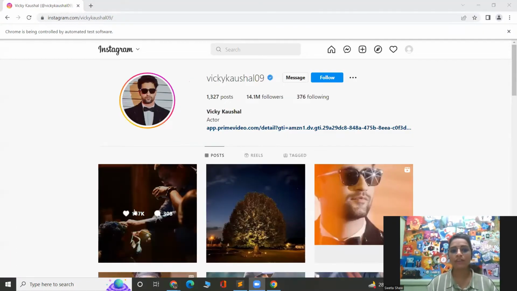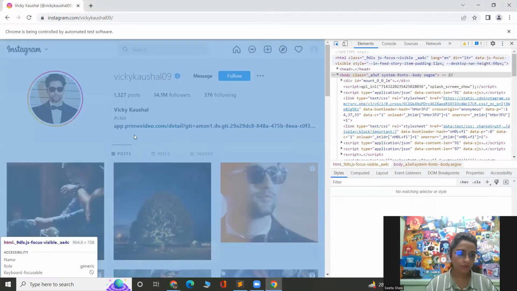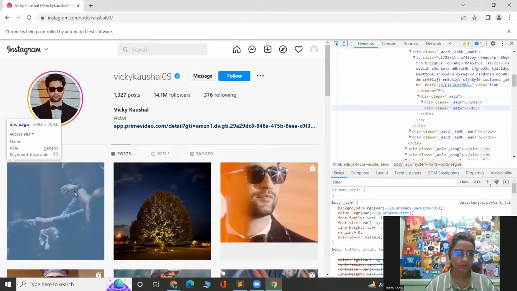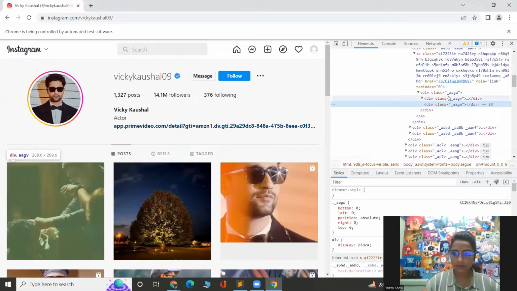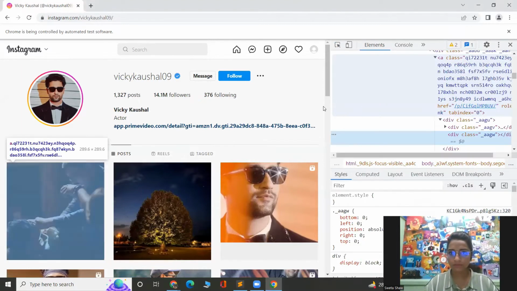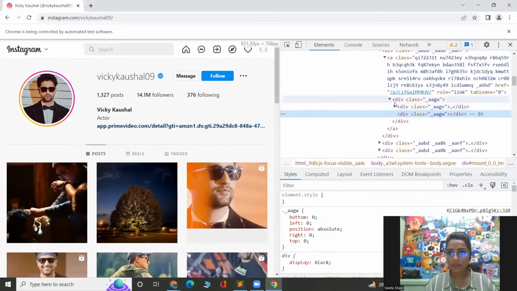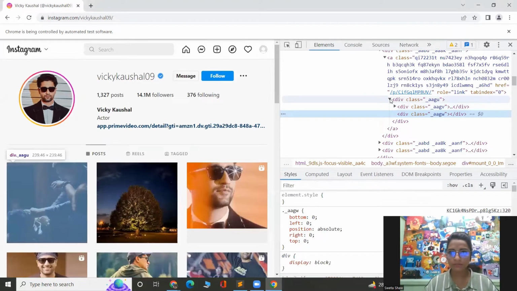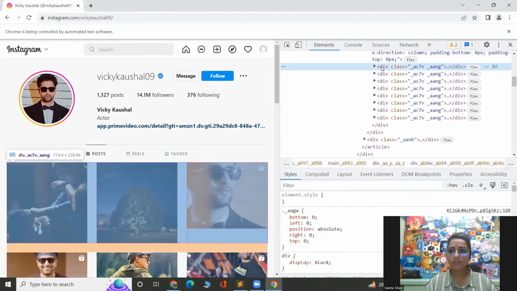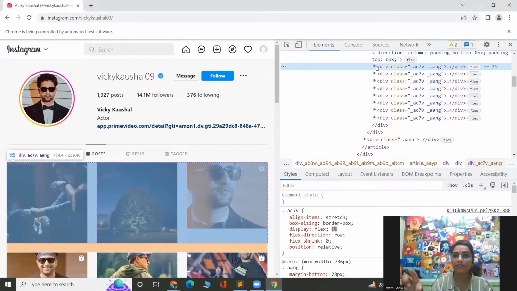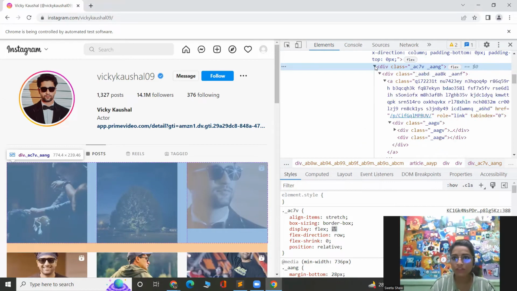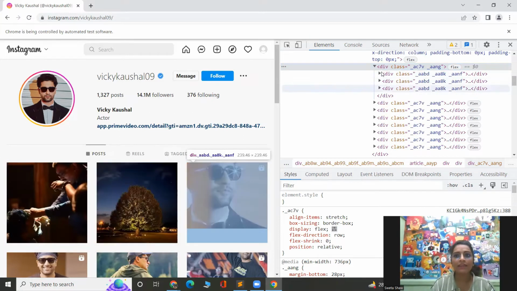Now, my task is to click on this particular post, right? So let's just check how this particular post is stored in the HTML code. Let me just open this one. Let me zoom in a bit. Okay. So if you see, there is this particular div element which is highlighting the first of all the posts, right? If you click on this one, then there are these three div elements. First one, second one, and third one.